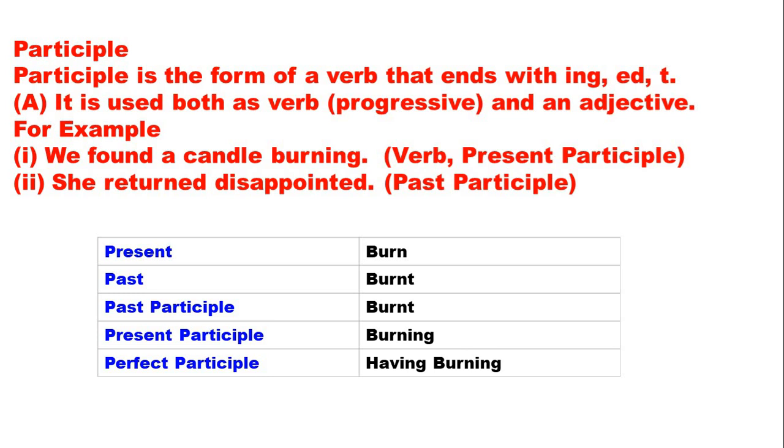So in this way participle will change. Once again, participle is the form of verb that ends with ing, ed or t. We found a candle burning. She returned disappointed. If you see, burning is also a participle, and disappointed is also a participle. Burning is a present participle and disappointed is a past participle.